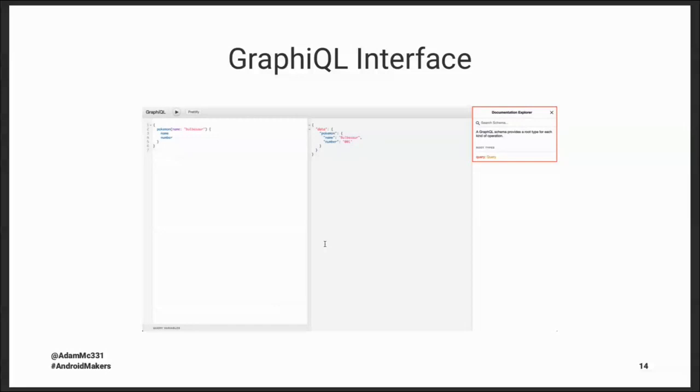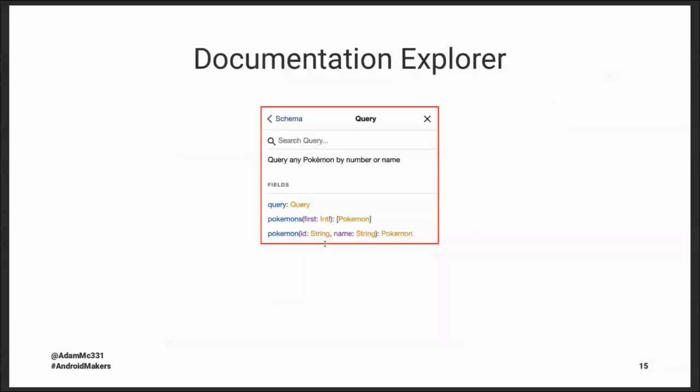So this open source Pokemon GraphQL API has two queries we can run. The first one, Pokemons, takes some integer, which is how many Pokemon you want, and it will return a list. The second one is called Pokemon, and it takes in an ID or a name, and then it returns that specific Pokemon.